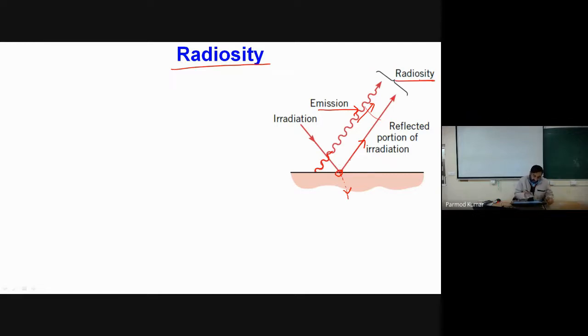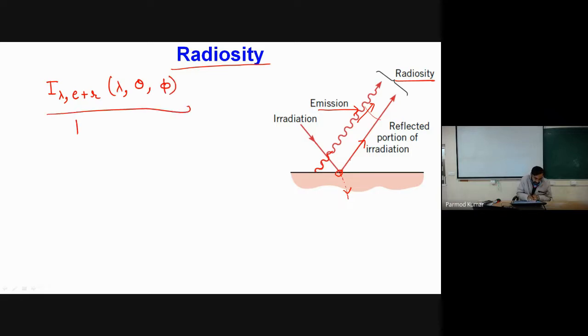The way we defined the irradiation intensity and the intensity of the emitted radiation, similarly we can define intensity for the radiosity also. So for radiosity we will be defining I lambda, and here I will be writing emitted plus reflected, as a function of lambda, theta and phi.